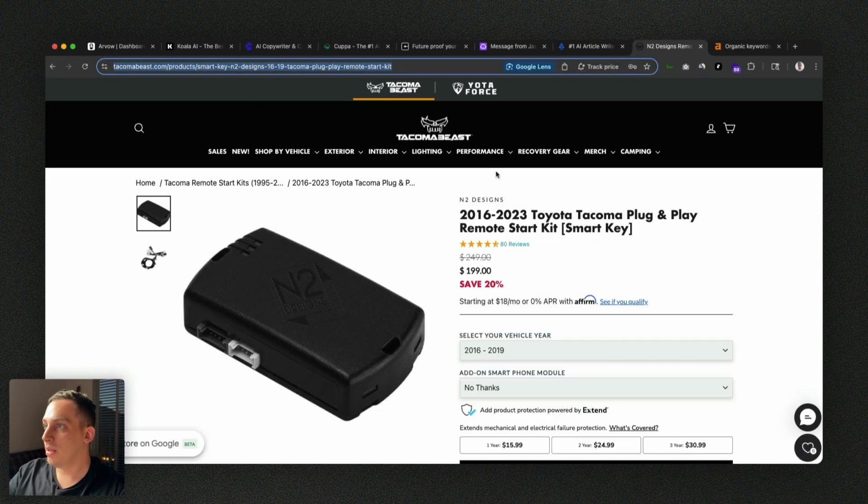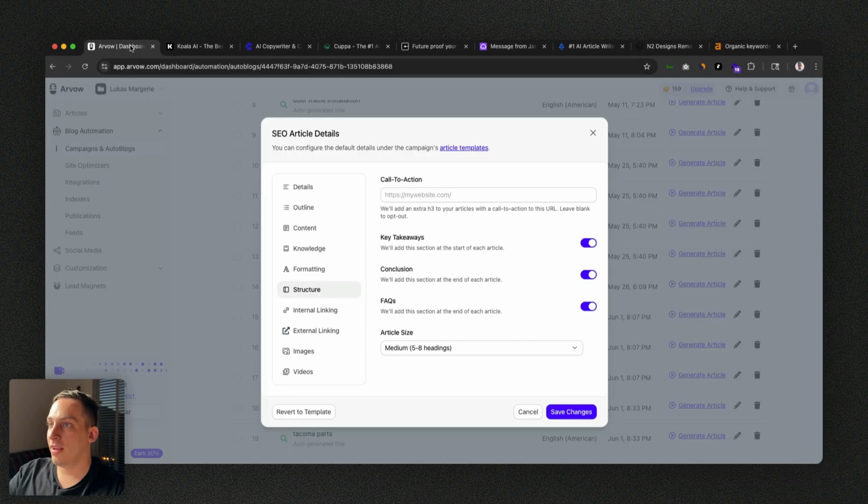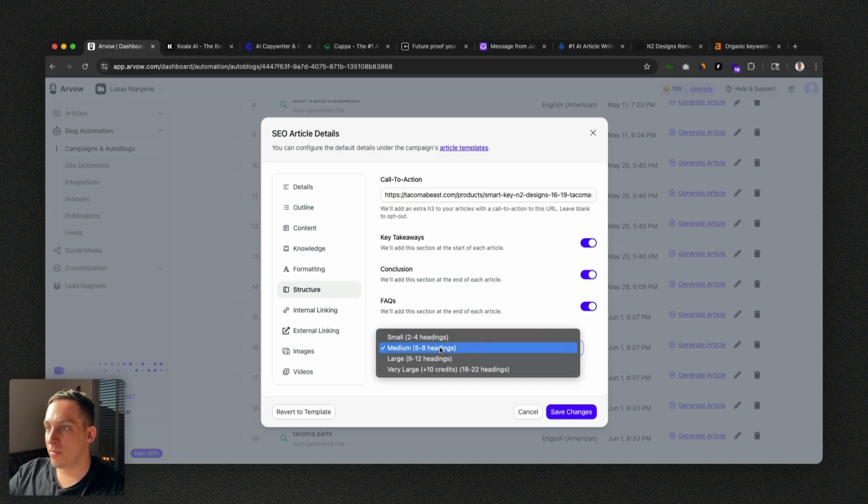A plug and play remote start kit. Okay, we're going to use that as the call to action. Article size: medium, small, large. We can make it very large, for example.